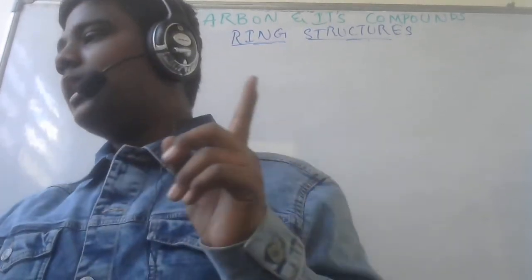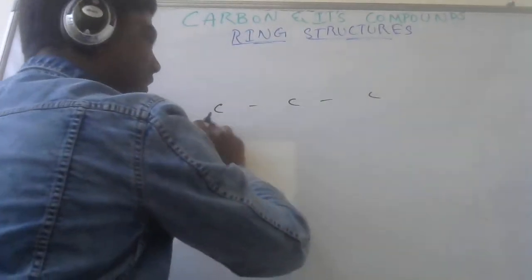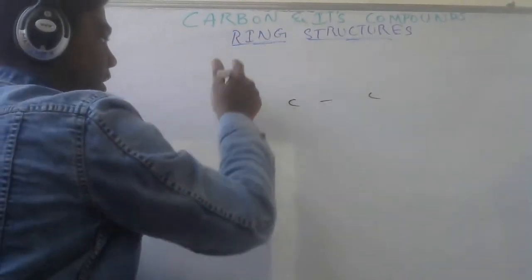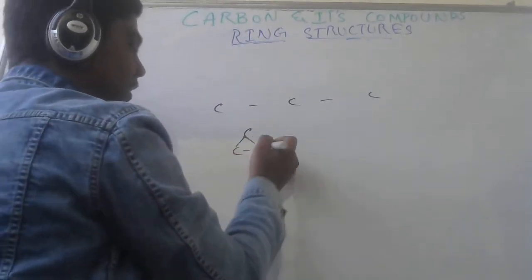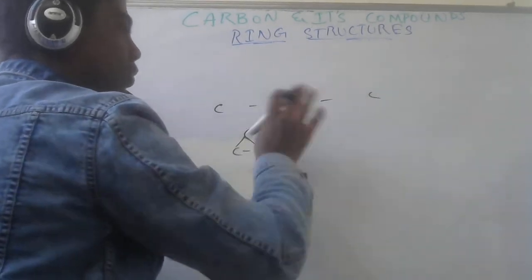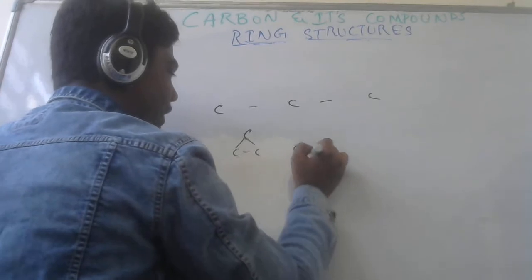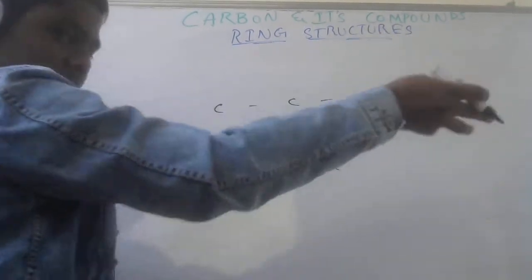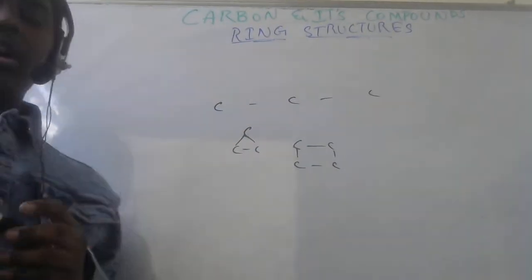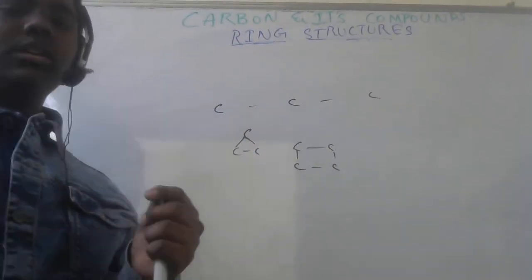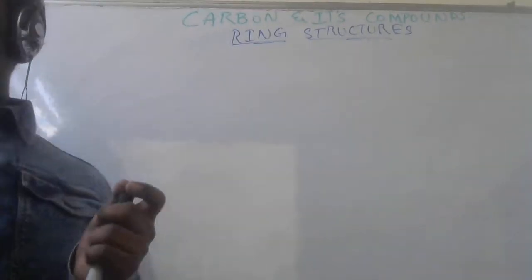Till now the compounds were formed in a straight chain manner, in this manner. The ring, the name itself says, they would be in this manner. Here if you see there is no closing, but here there is a closing. It would be like this, or it would even be like this, and it depends. So cyclo means they would be in a cycle manner, or there would be a closure for the carbon atoms.